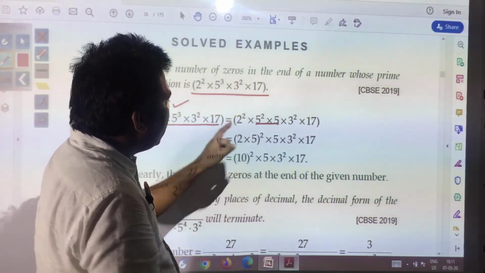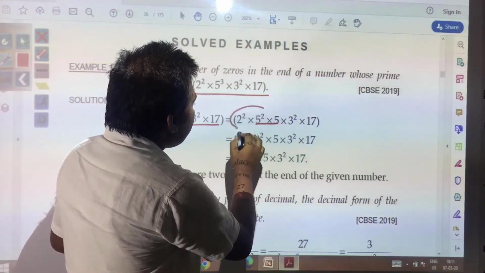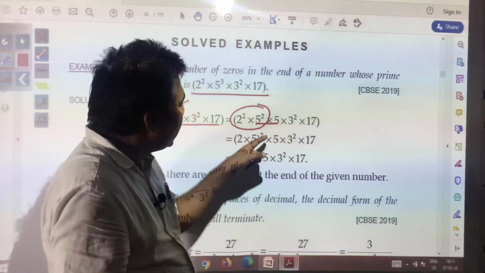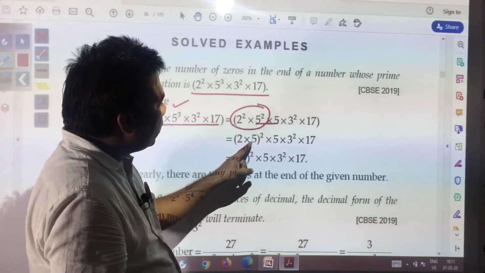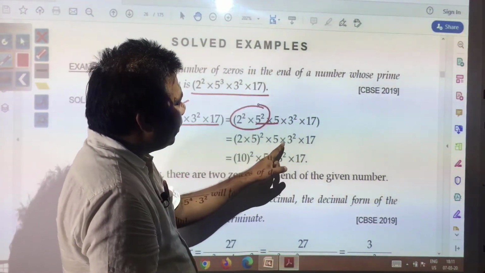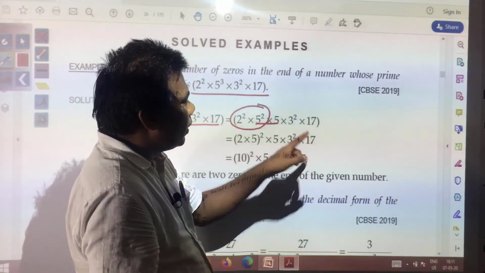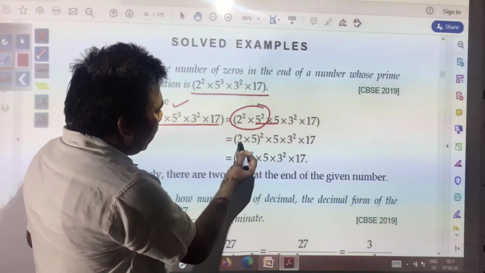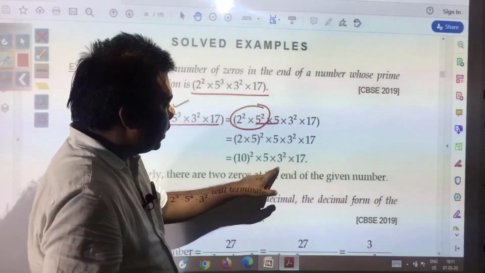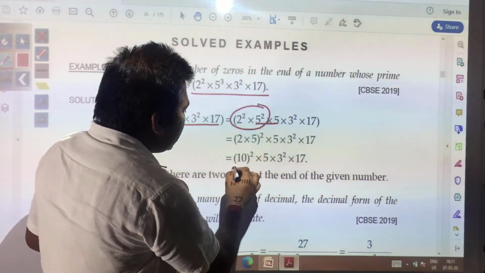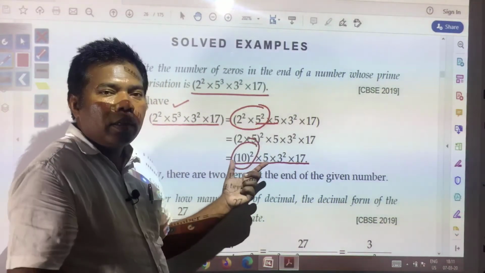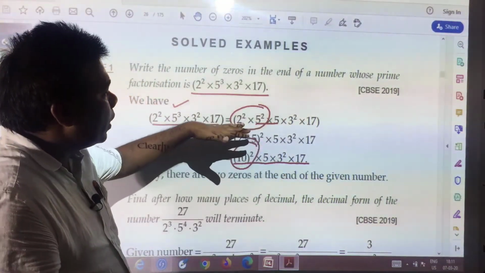Again here you see, you have 2 to the power 2 and 5 to the power 2. So it can be written together as (2 into 5) to the power 2. Then the rest of the numbers are 5 into 3 to the power 2 into 17. And finally, you got 10 to the power 2 into the rest of the numbers. It means what? In this product, these zeros you are going to get. So what has been done over here?